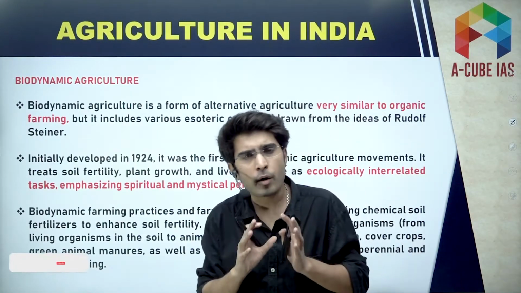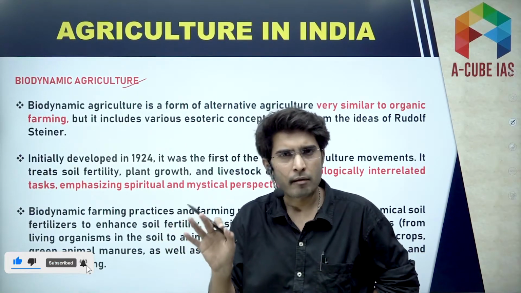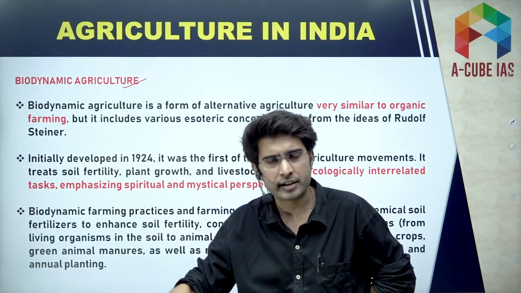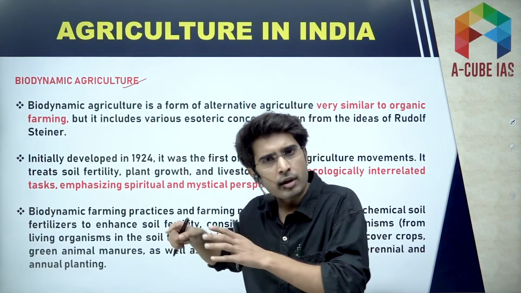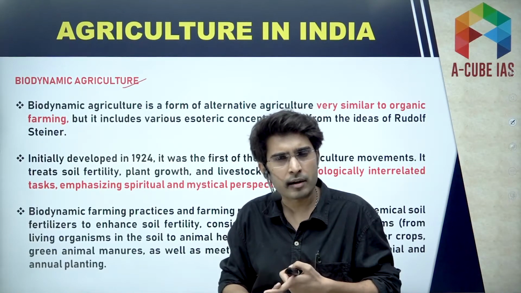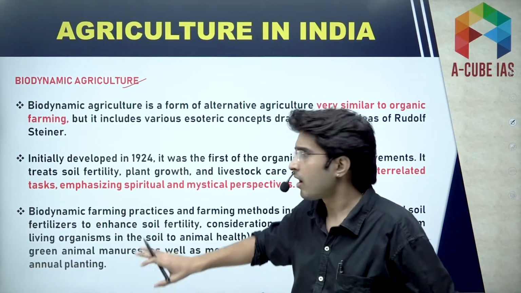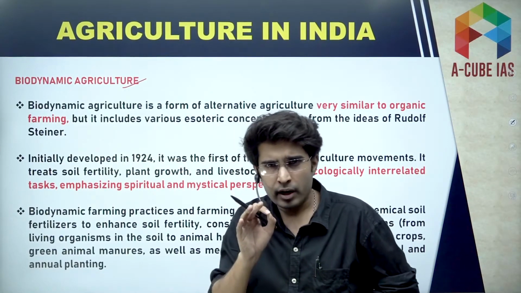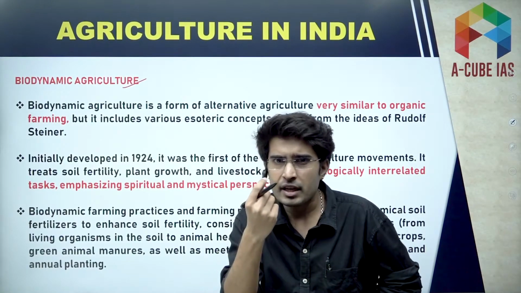Now let's talk about biodynamic agriculture. Under this agriculture, same concept. We are avoiding synthetic fertilizers and chemical substances, and we are trying to be as organic as possible. So we use bio waste, green manures, cow dung, animal waste. All these organic things are used in biodynamic agriculture. And under biodynamic agriculture there is a spiritual element also, a mystic element also.